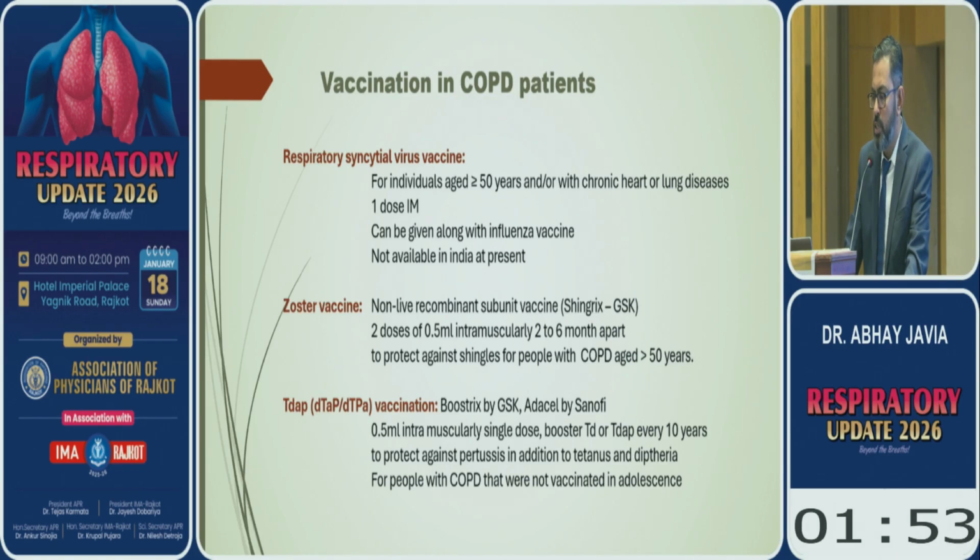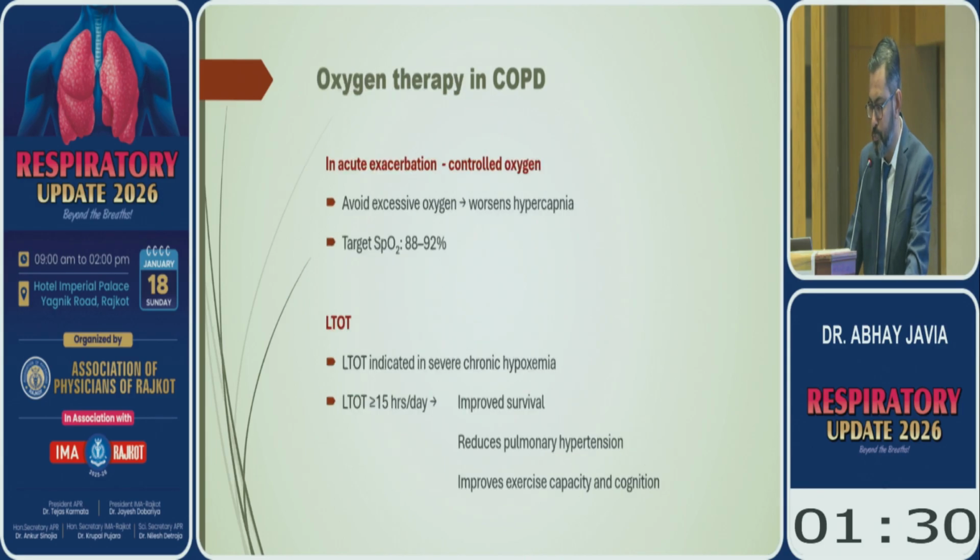Zoster vaccine is also advised to protect COPD patients against shingles. It is a 2-dose vaccine, 0.5 milliliter, given intramuscularly 2 to 6 months apart. Tdap vaccine to protect against pertussis along with tetanus and diphtheria is also advised in this GOLD COPD guideline.